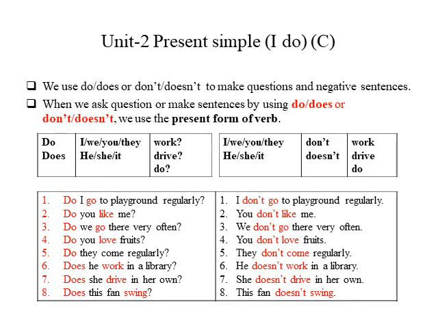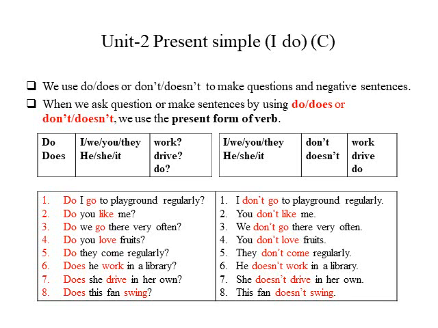Does he work in a library? Does this fan swing? Now see the negative sentences. I don't go to playground regularly. You don't like me. We don't go there very often. You don't love fruits. They don't come regularly.